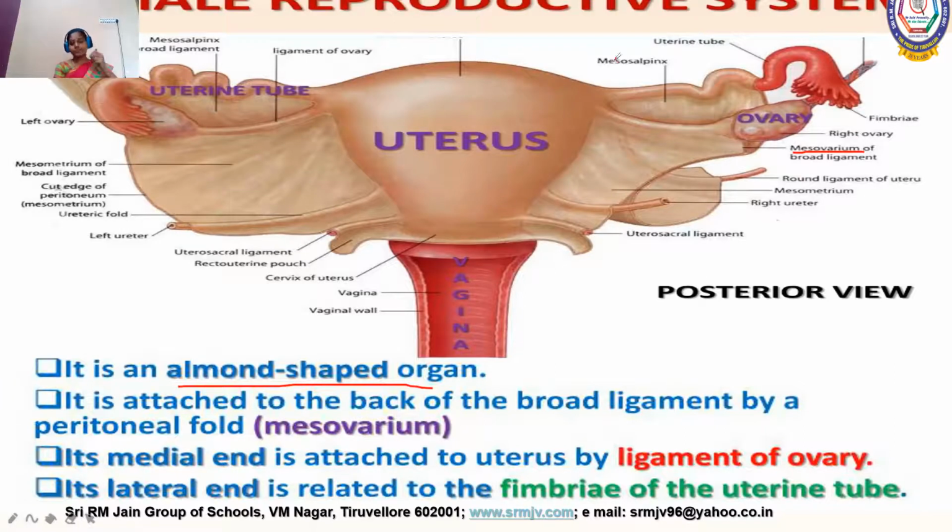And the median part, with which it is attached, is actually called the ovarian ligament, the ligament of the ovary.